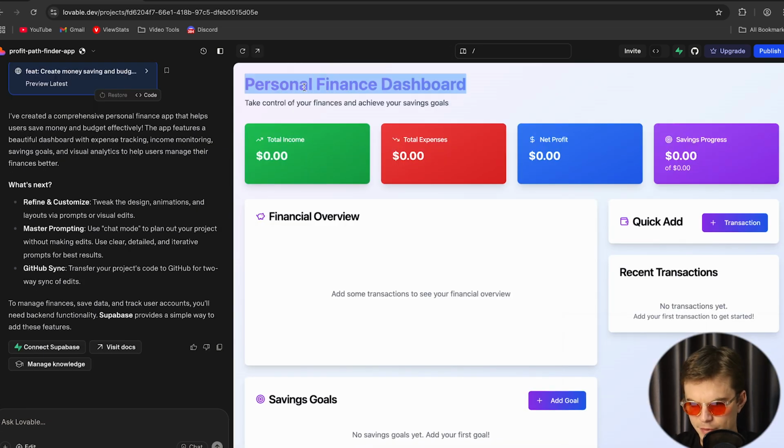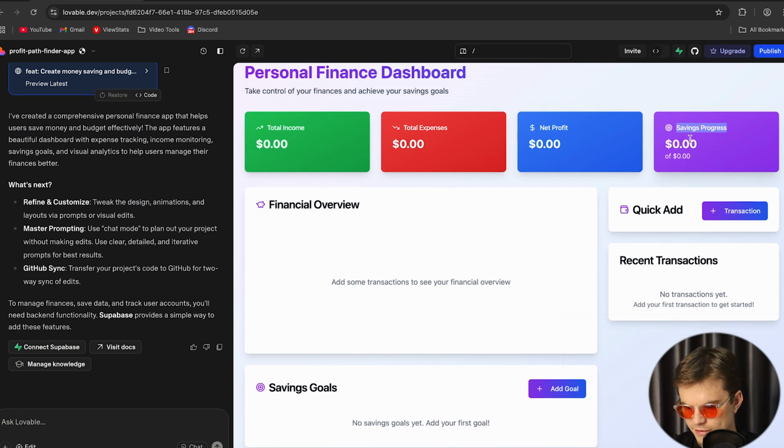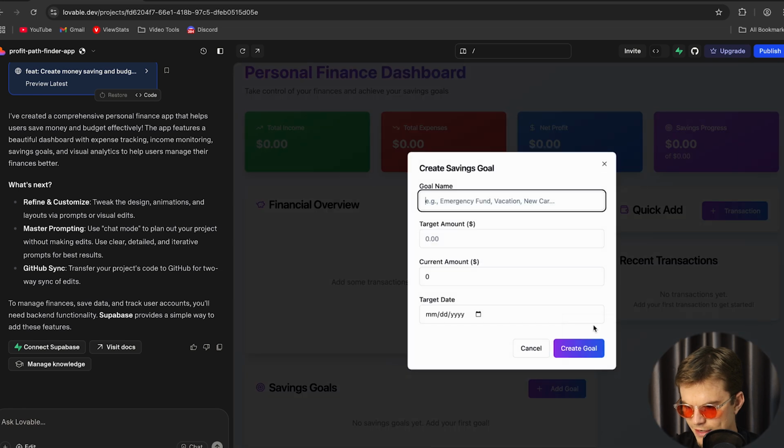Okay, so now we've got an app. It's got our personal finance dashboard. It's got total income, total expenses, net profit, and savings progress. It's got a savings goal. So you can add in a savings goal. Let's say we're saving for an emergency fund.